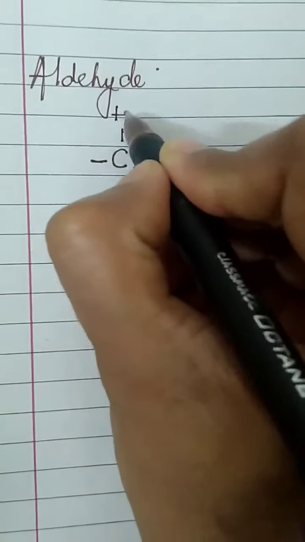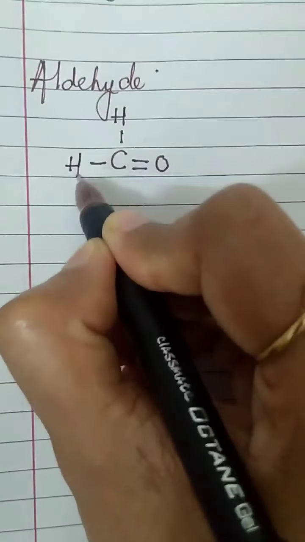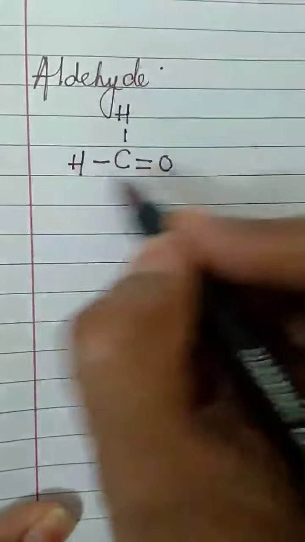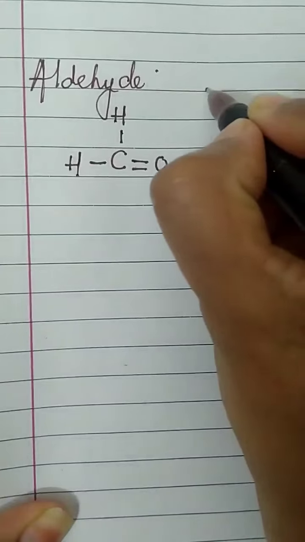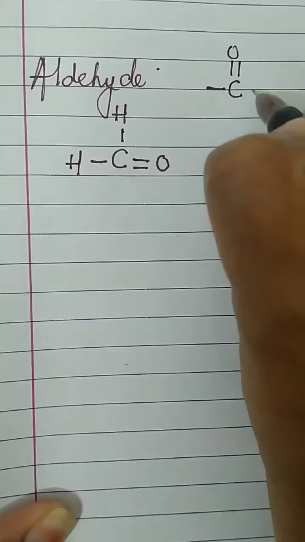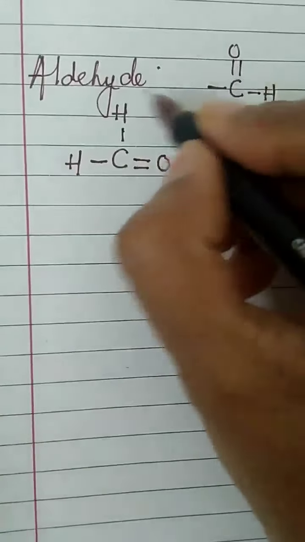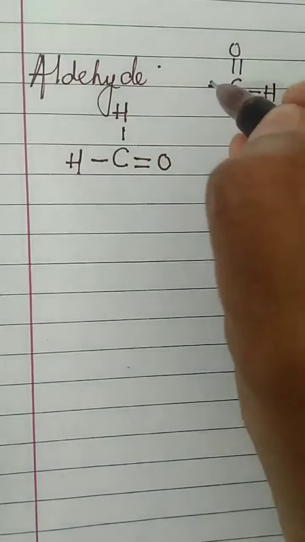And there will be hydrogen. So, 1, 2, 3 and 4. So in aldehyde, the functional group is, you will remember it as C double bond O and H, whereas here, the other chains of the homologous series can be attached. Fine.